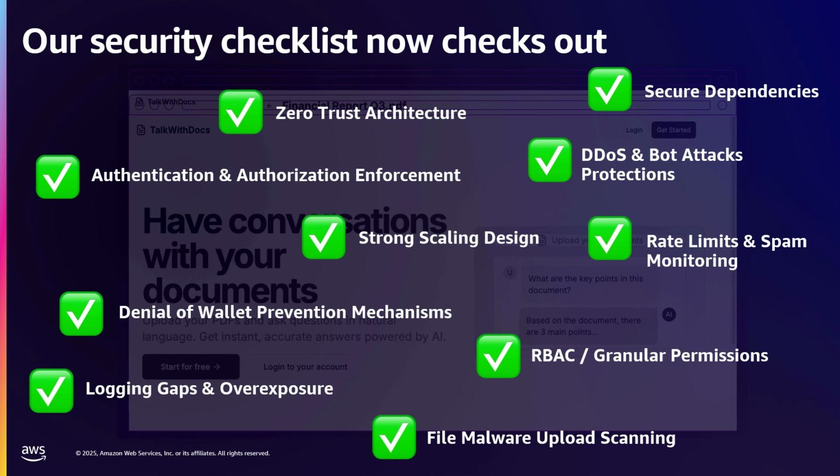And that's the thing where you can rest assured knowing that the software you deploy is deterministically and perpetually secure and safe. You'll, of course, need to keep updating it over time. But I love seeing green check marks. I don't know about you, but I love seeing checks go and tests pass. Now we have RBAC. We have strong scaling design. We have zero trust architecture. And we know and can validate this. We also have authentication and authorization enforcement and logging, all the good stuff we want. And malware protection. We can scan our code. We have all these great parts of our application.